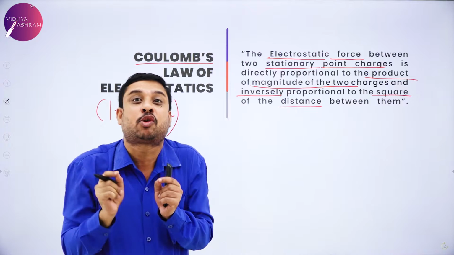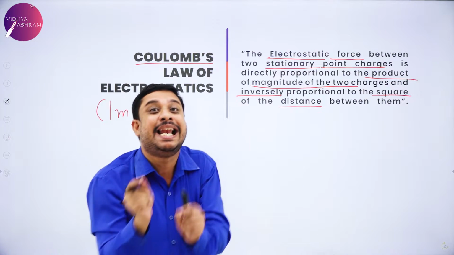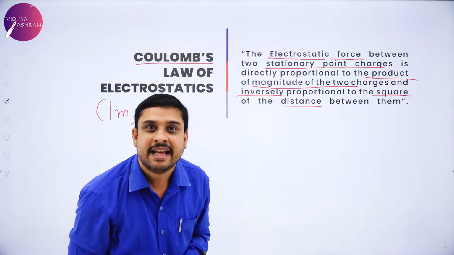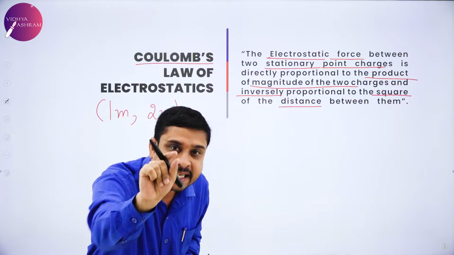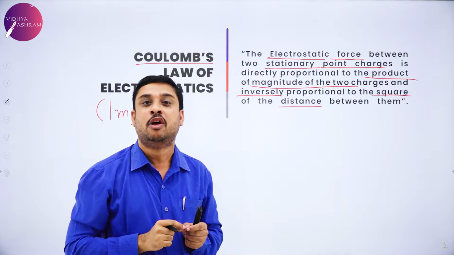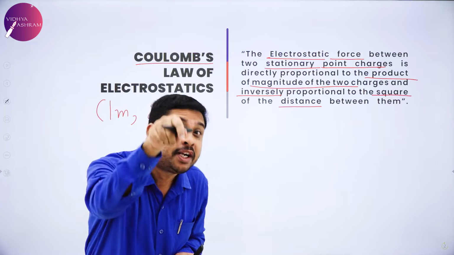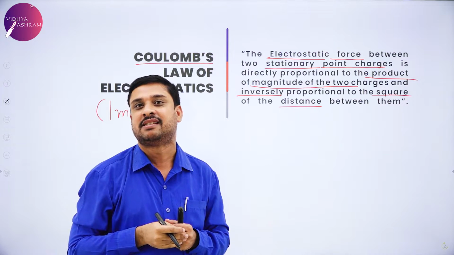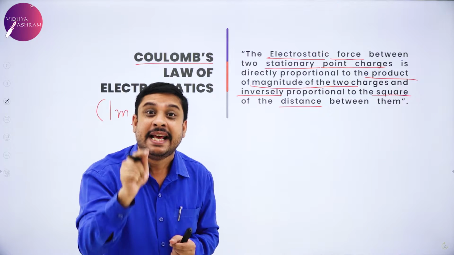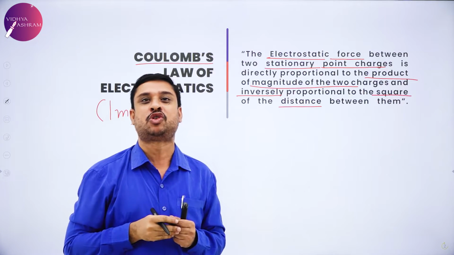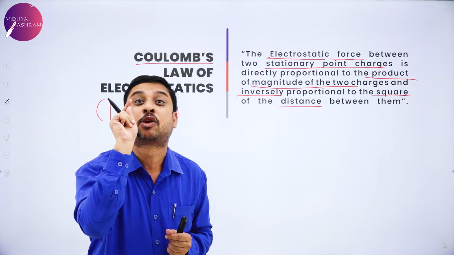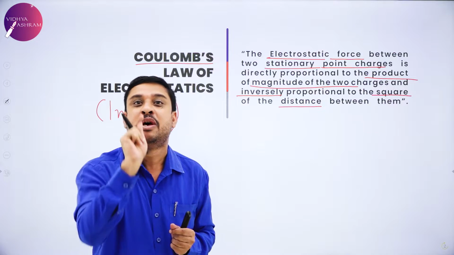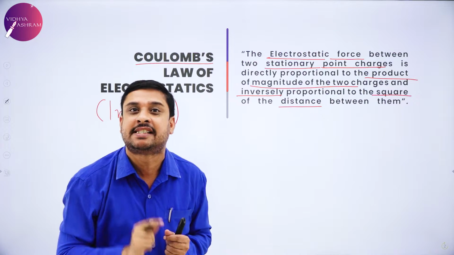How is this electrostatic force related to the charges? It is directly proportional to the product of the magnitude of the two charges and inversely proportional to the square of the distance between the two charges.